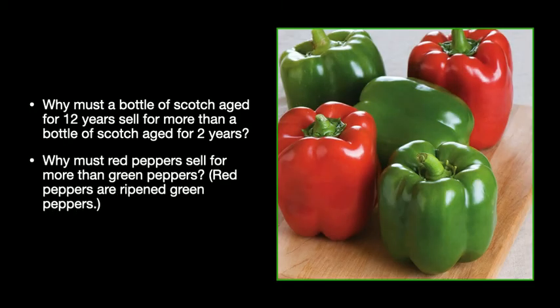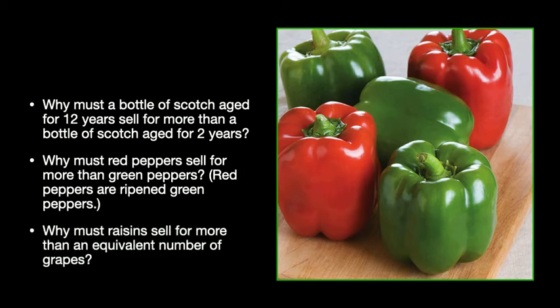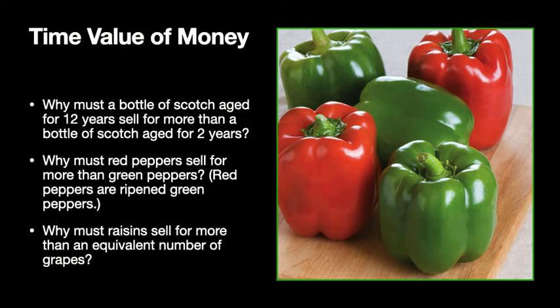Similarly, why must red peppers sell for more than green peppers? A red pepper is just a ripened green pepper. Same with a yellow pepper, and they sell for much more than green peppers. And why must raisins sell for more than an equivalent number of grapes? Raisins are dried grapes. There are a number of things we can look at with this, including why cheese must sell for more than milk, and why a 10-foot or 8-foot tall Christmas tree must sell for more than a 6-foot tall Christmas tree. The answer we're going to look at is what's called the time value of money.